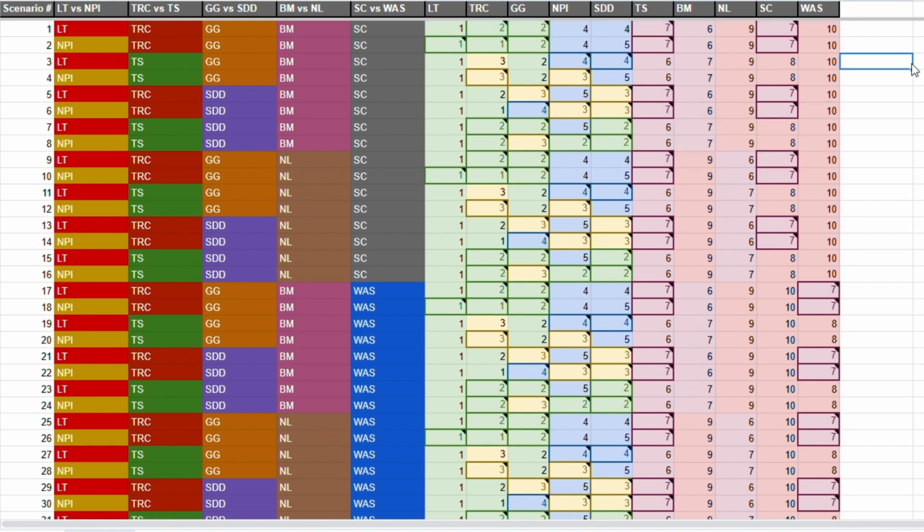Now, this only gives you the best possible seed that you can get because, as you can see here, there's two seeds. That's because the red carpets and Gumpy Glizzies are tied in that scenario, and so they could get the 2 seed. So that's the highest seed. One of those teams will be the 3 seed, but the best seed that they can get is the 2 seed. So in this